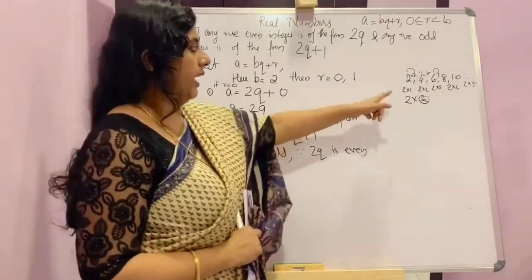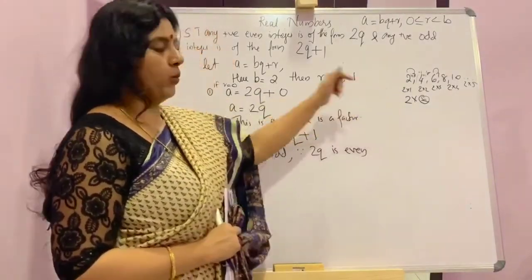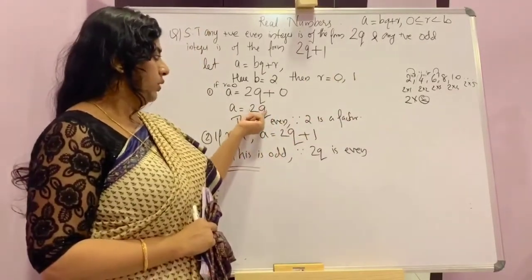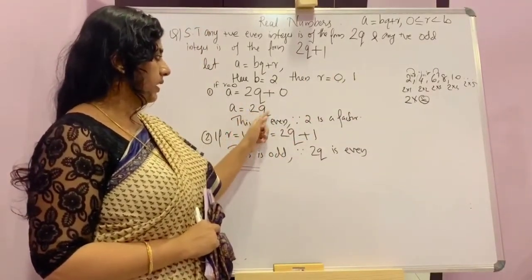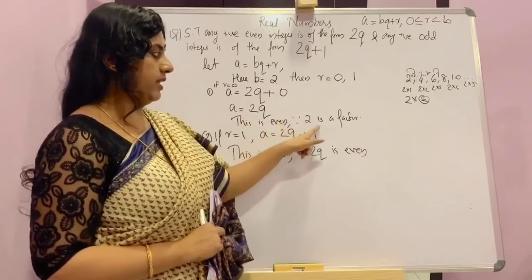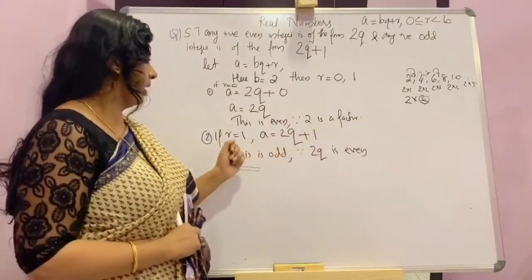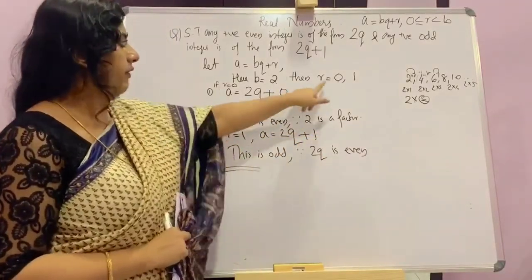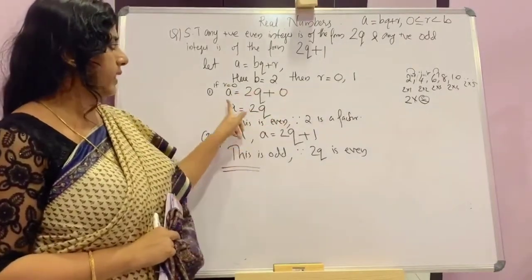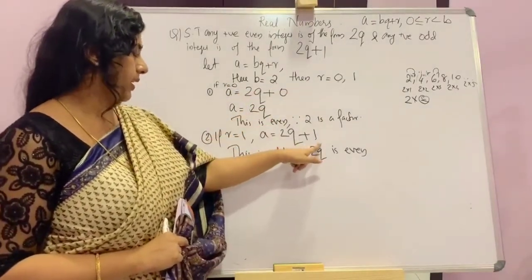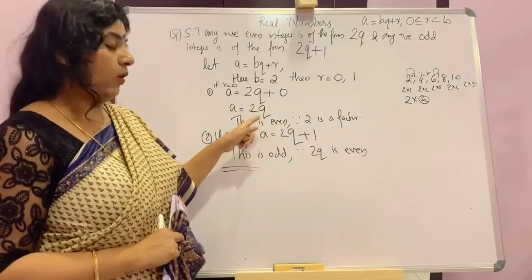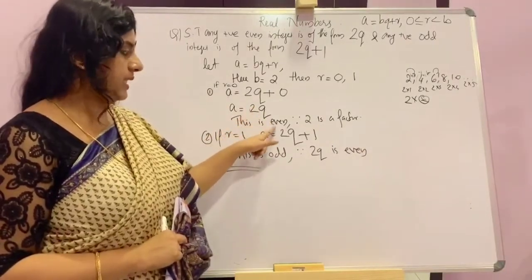And every even number has 2 as a factor. So 2q means 2 is a factor here, then it should be even. The reason is 2 is a factor. Now the next condition is, if r equal to 1, a is equal to 2q plus 1. We know, or we proved, 2q is even.